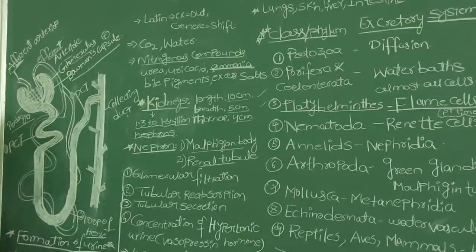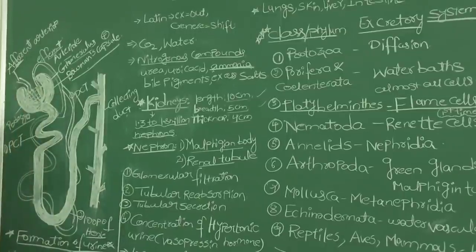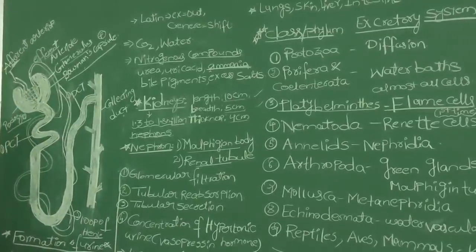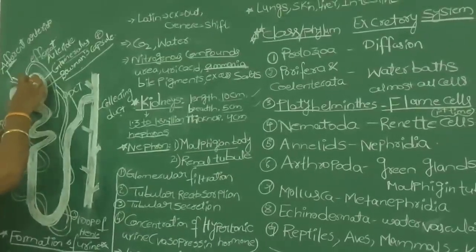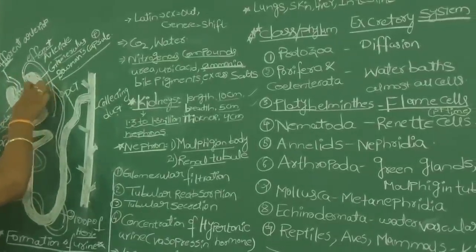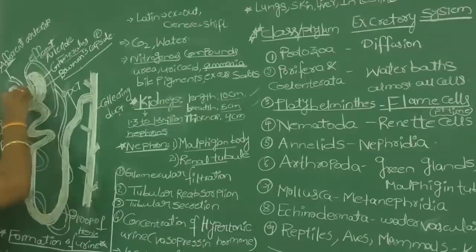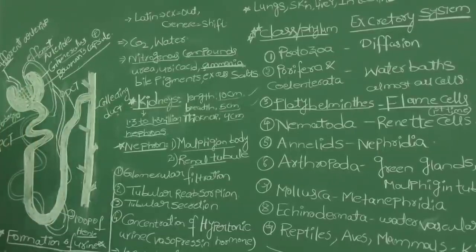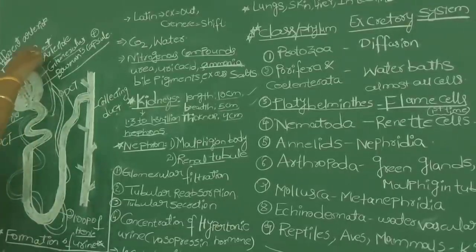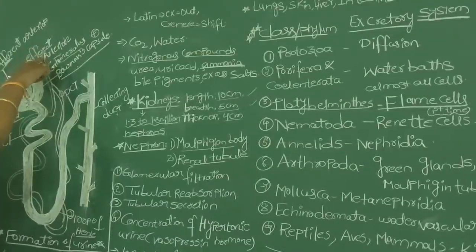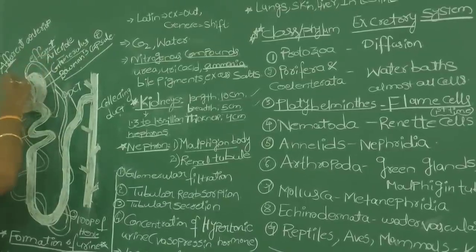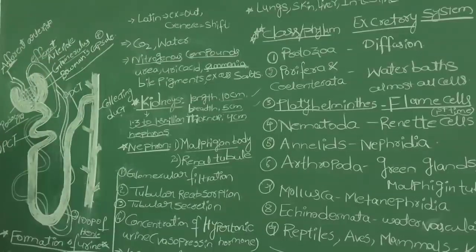These podocyte cells leave small gaps or pores between them. Because of the small pores, the blood is filtered out of the glomerulus and enters the Bowman's capsule.